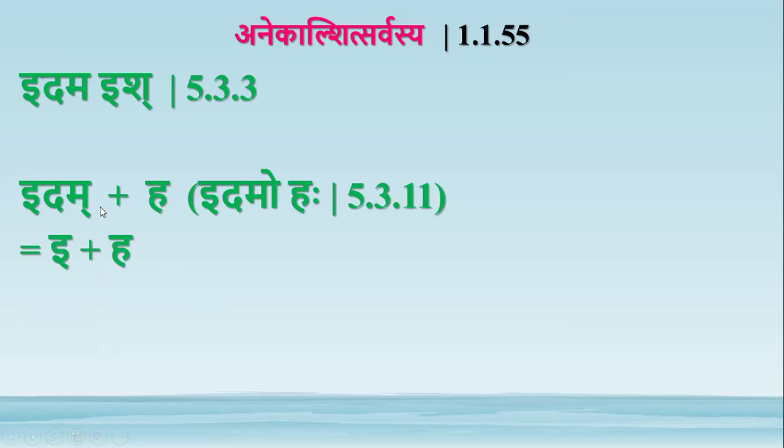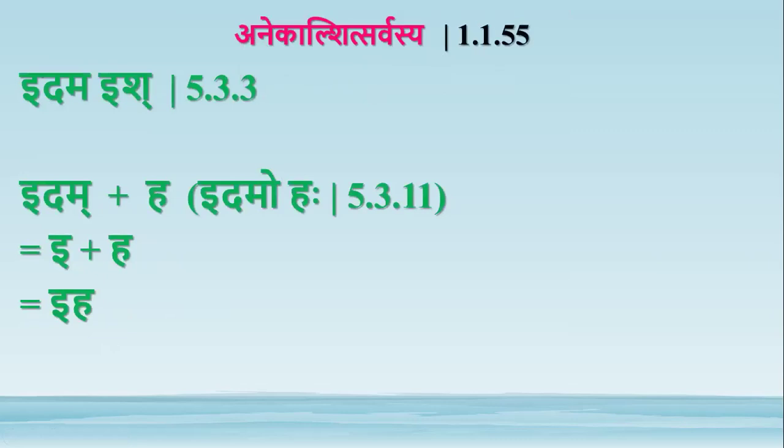we apply that sutra idama ish. By that sutra, in presence of the vibhakti pratyaya ha, the idam will be replaced by ish, where shakara is it. So it is e plus ha, iha, here in this word. That's about anekal shit sarvasya.